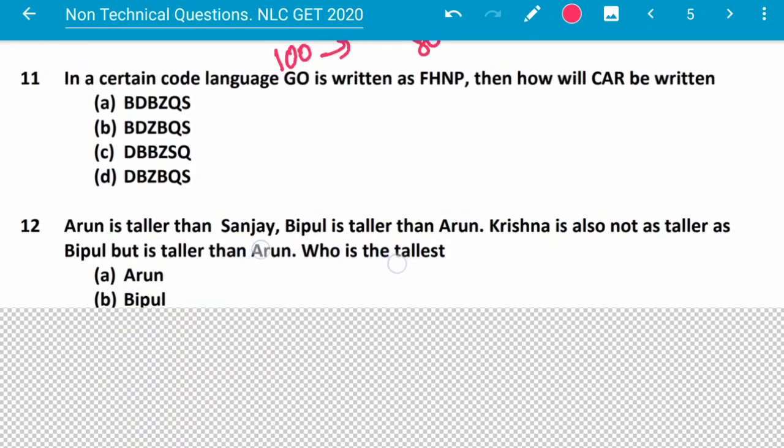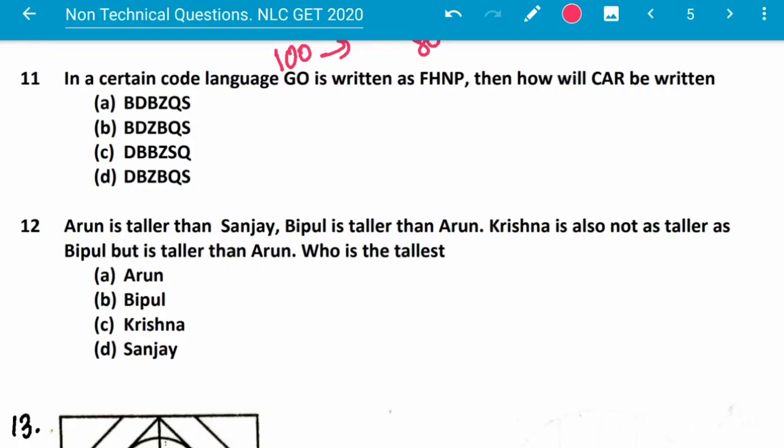In a certain code language, GO is written as FHNP. Then how will CAR be written? So this is a coding question. GO is written as FHNP, and here F and H are just before and after G. So F G H and N O P. O is after N and then P.